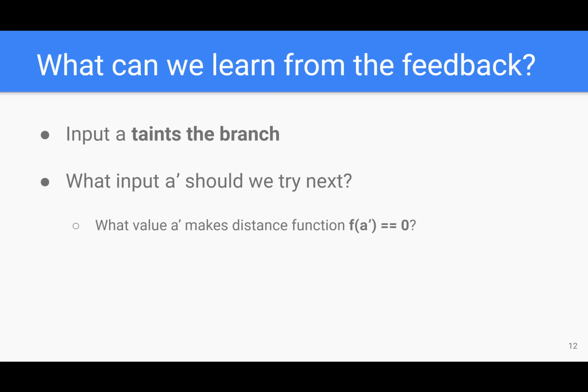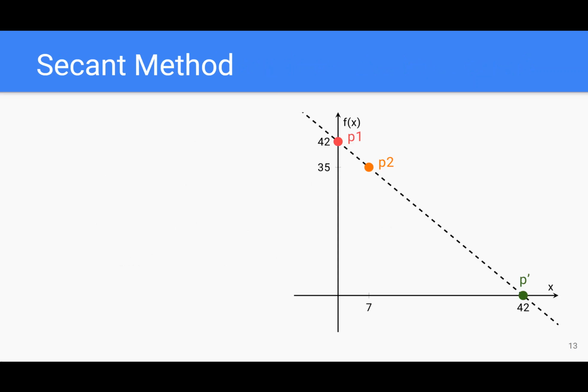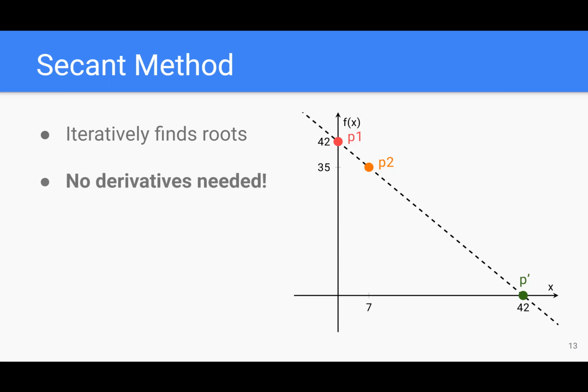This problem may sound familiar. It's essentially root finding, and there are many well-known algorithms for doing so. In Harvey, we use a very simple iterative method for root finding. It's called the Secant method. It does not need any derivatives. After all, the function is essentially the program and not a nice mathematical function.